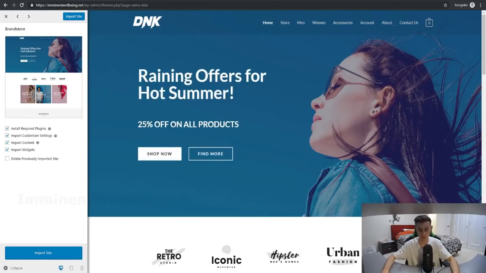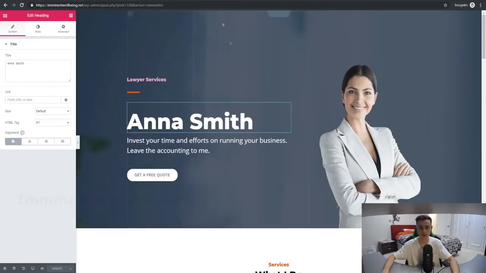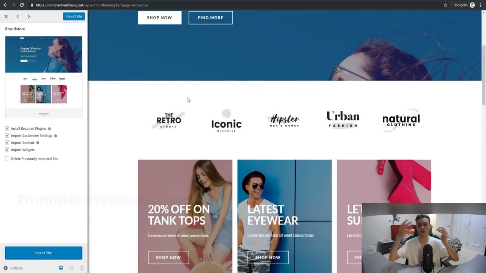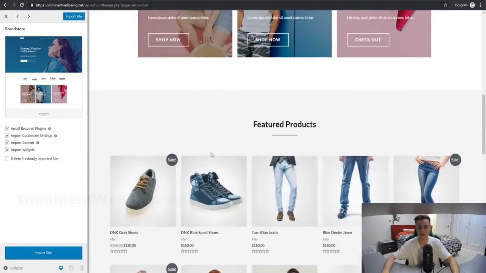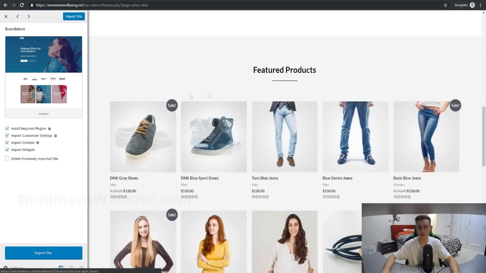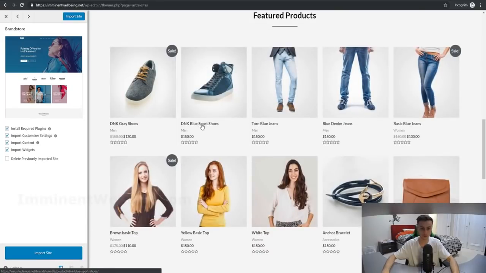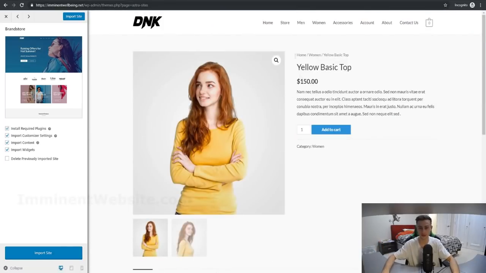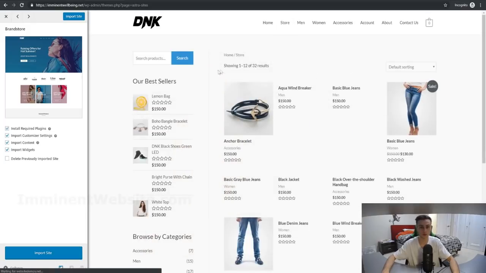This will install into your account and you can customize it like you can for this one right here. Look at this template. All you've got to do is customize this so it's going to be your brand instead of the template brand. And obviously you want to add your own e-commerce products right here and change it up with your own. These are all the products. You could literally start selling from this website right away. Once you customize it, people can buy this product right here as an example. People can go to the store and see all of your products.